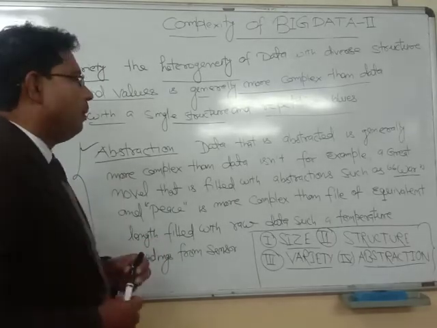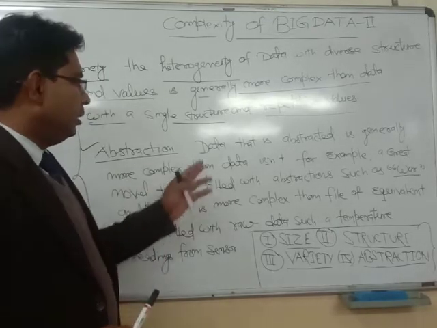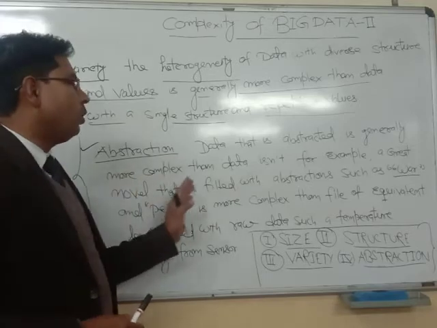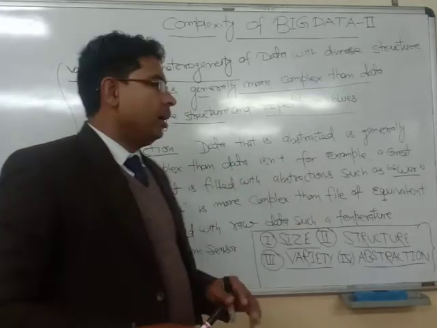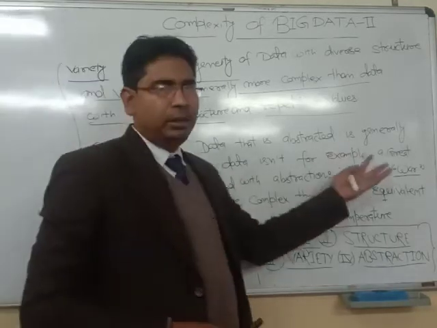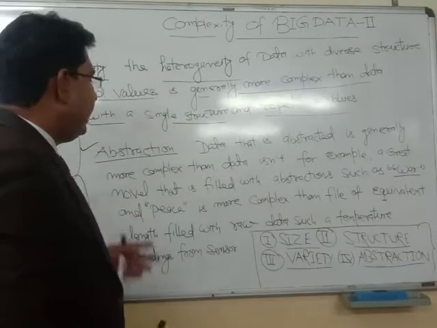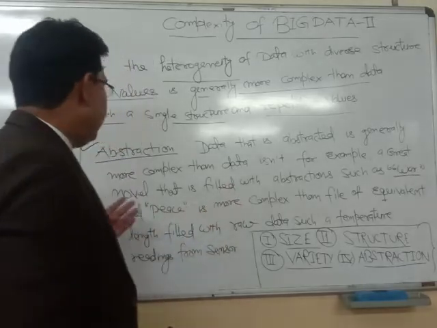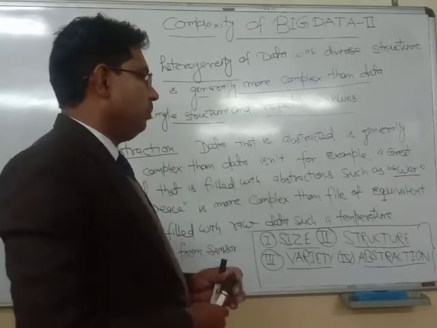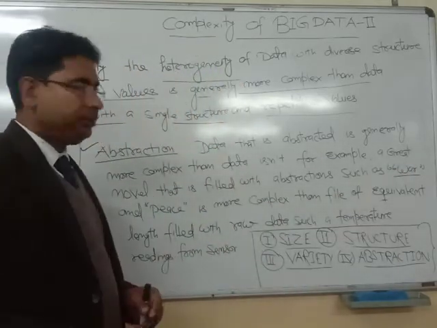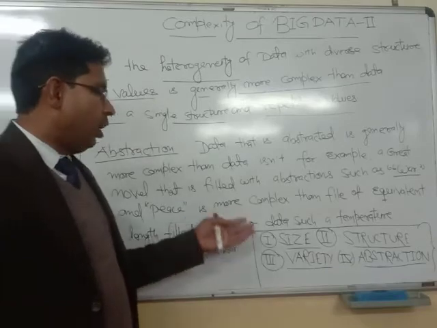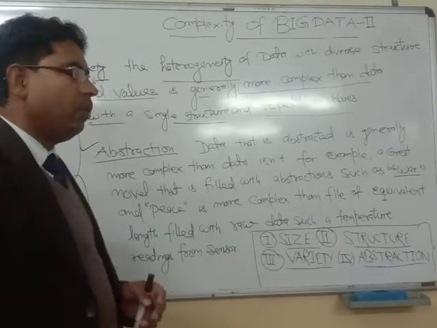Next is the abstraction. Data that is abstracted is generally more complex than data that isn't. For example, a great novel that is filled with abstractions such as war, suppose a novel that mentions war and peace, is more complex than a file of equivalent length filled with raw data such as temperature readings from a sensor.